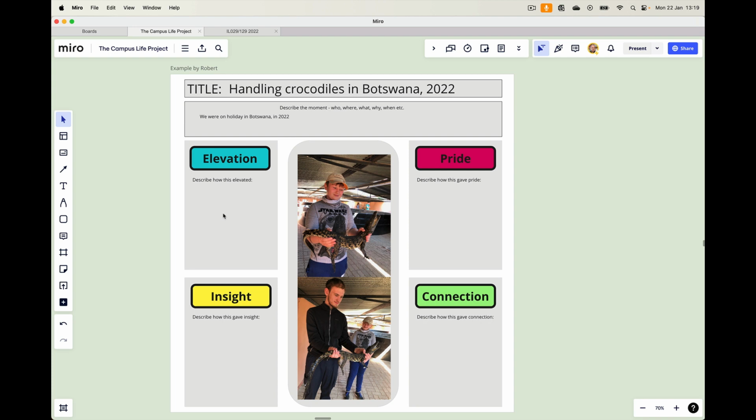I think there's definitely a sense of pride at doing this. They've gone a long way. They've travelled. I think this was maybe three weeks into quite a long expedition through South Africa and Botswana, up to the north of Botswana. Even though they've been to Africa before, it's still quite a big challenge, and then to be brave enough to go to the crocodile place and pick up crocodiles. I think actually the guide gave the crocodiles to them.